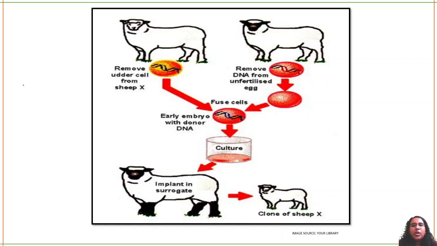So what they did was they removed the udder cell from the sheep, and its nucleus was taken, and an unfertilized egg was taken, and DNA from that was removed, that is the nucleus was removed.